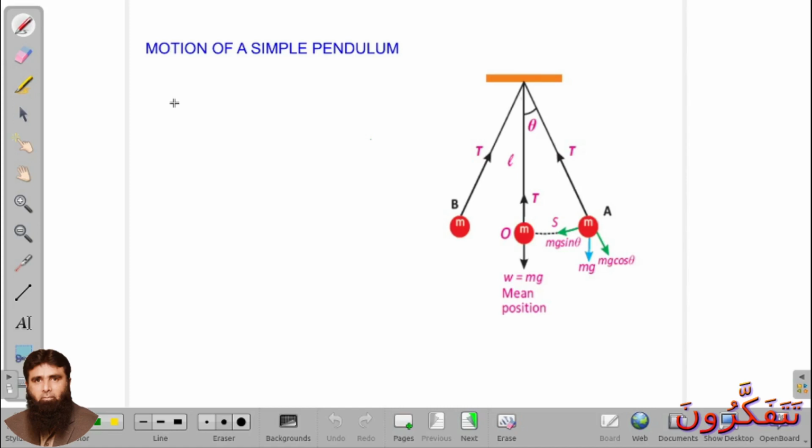Velocity and acceleration both are directional quantities or vector quantities. So they have a directional value, and acceleration may be positive or may be negative.